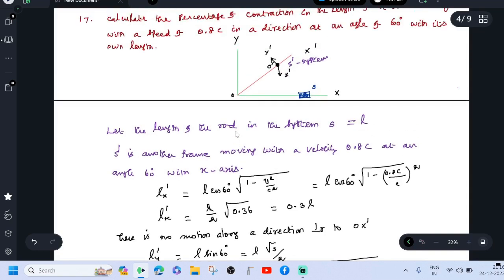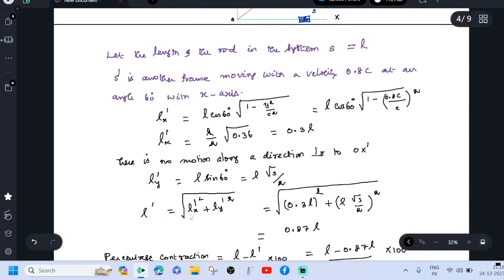Therefore, the new length L dash equal to root of Lx dash square plus Ly dash square. Here the value of Lx dash is L cos theta, that means L cos 60 degree, because theta value is 60 degree, into root of 1 minus V square by C square. If you simplify this, you may get the value of 0.3 into L, because cos 60 is 1 by 2.